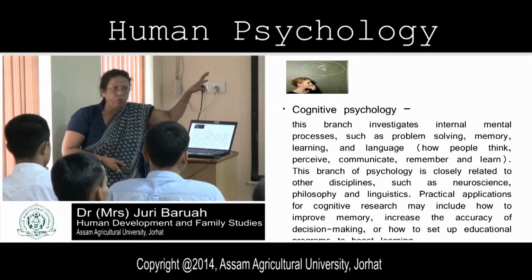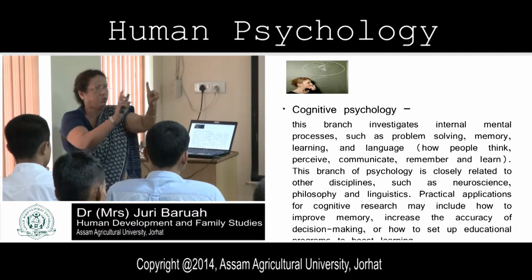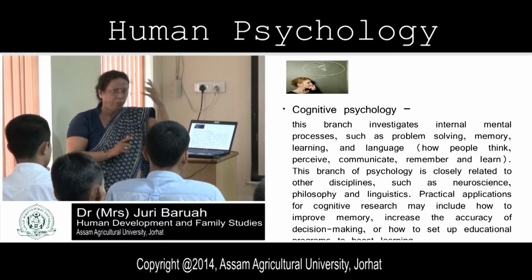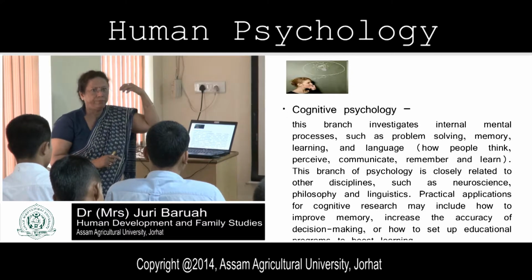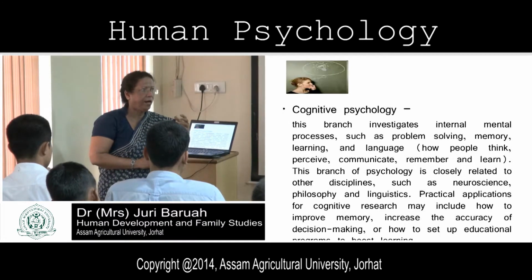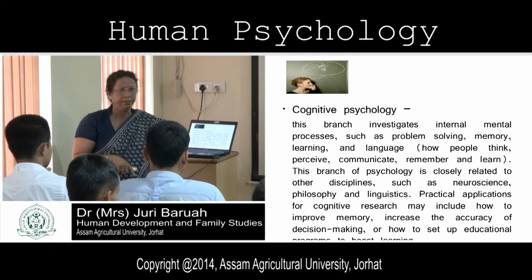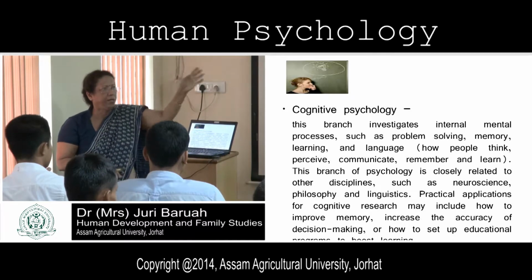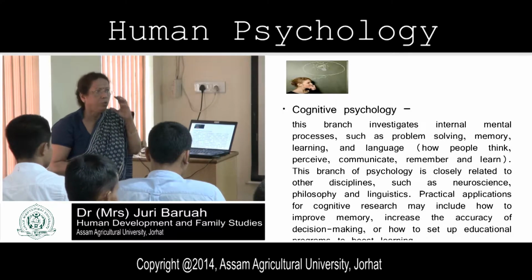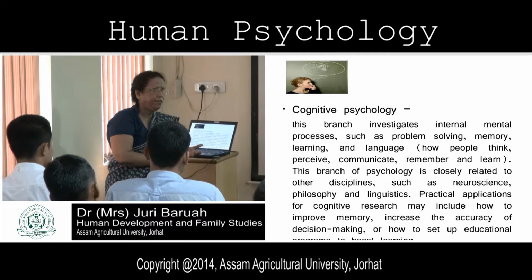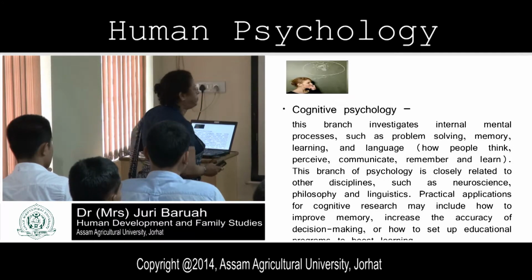Now I have shown you those pictures. You have perceived two faces. That is cognitive. That is understanding. How you can understand that the picture is a triangle, how you can say these are three pairs of lines. This will be included under cognitive psychology.